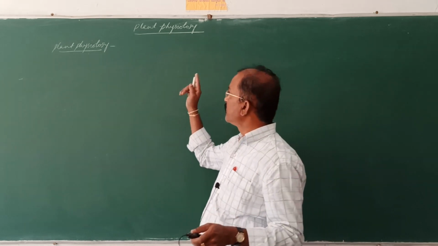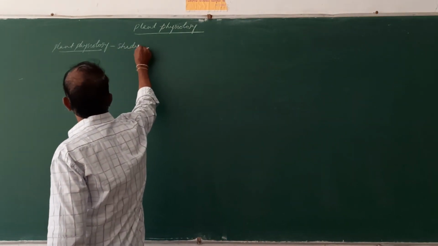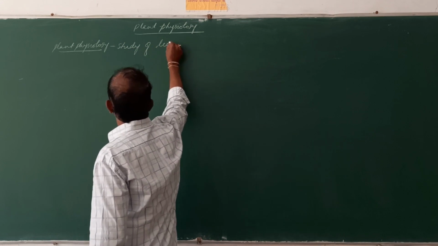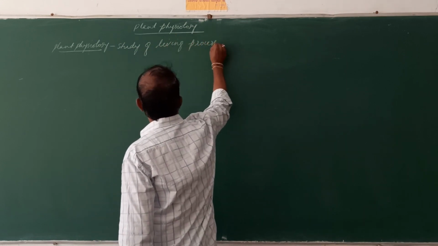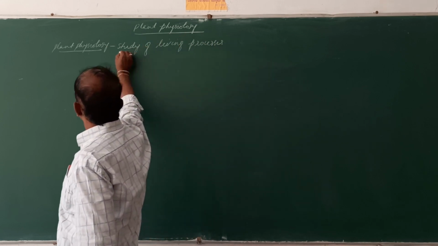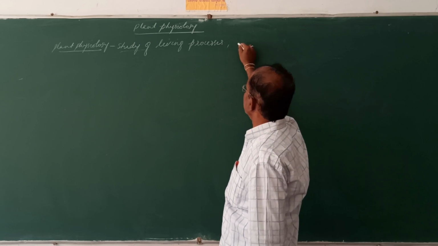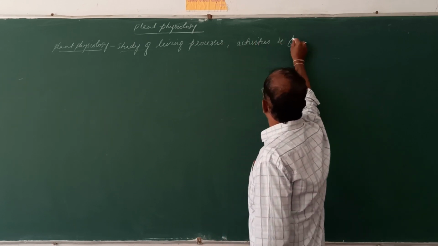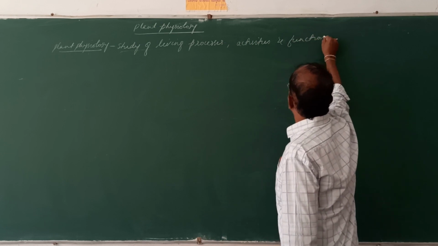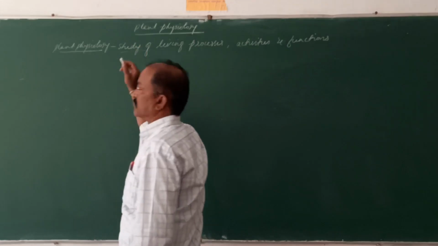So, plant physiology means the study of the living processes. What are the living processes? That means the activities and the functions in the body of the organism.